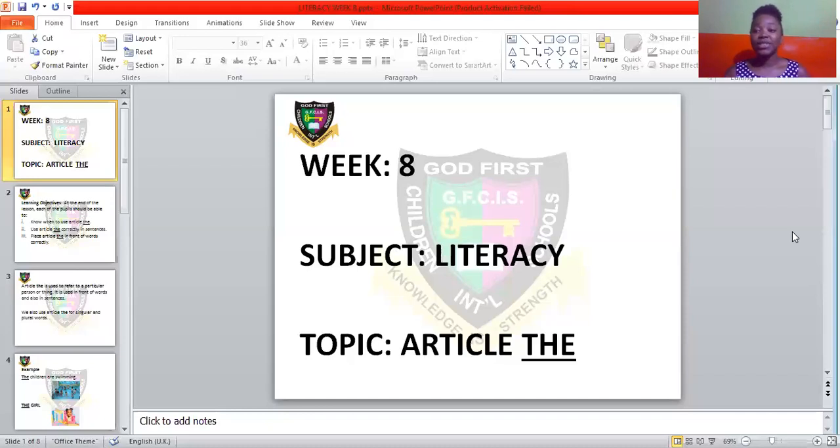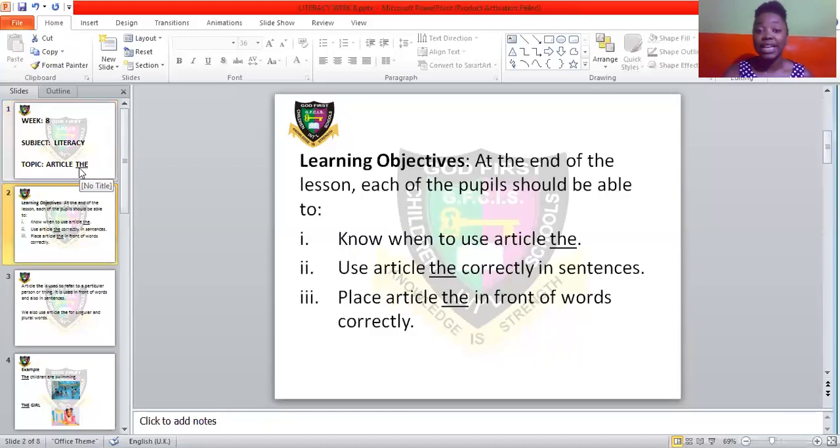Very good. Now let's start today's class. Like I said before, the topic we are treating in today's class is article the. The lesson objective for today's class is, at the end of the lesson, each of you should be able to know when to use article the. Also, each of you should be able to use article the correctly in sentences.